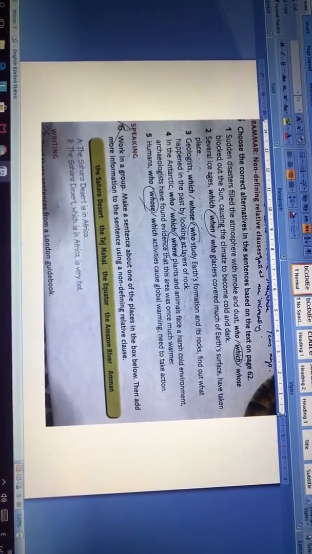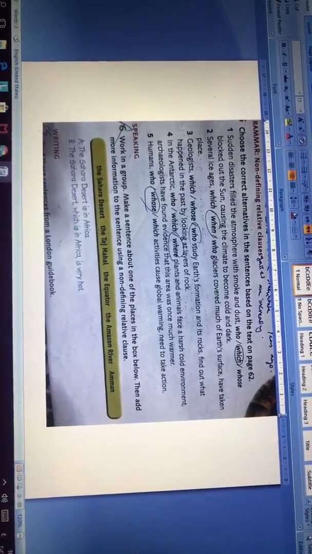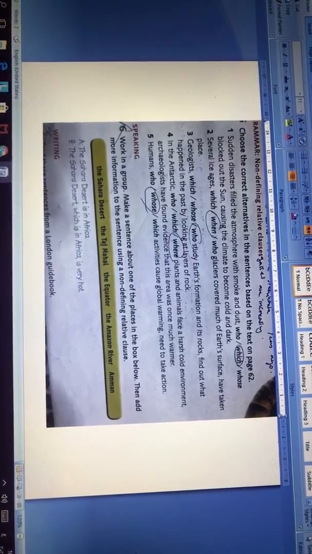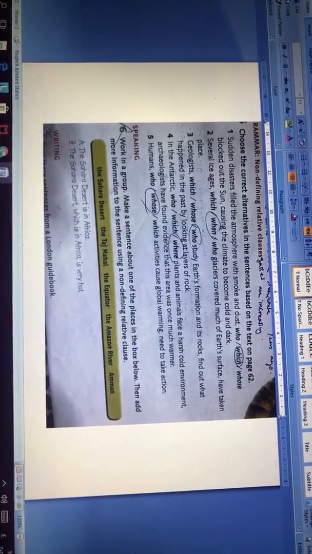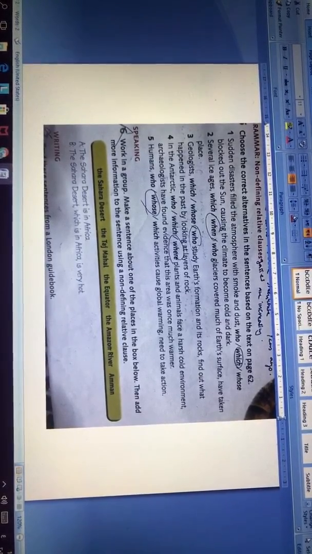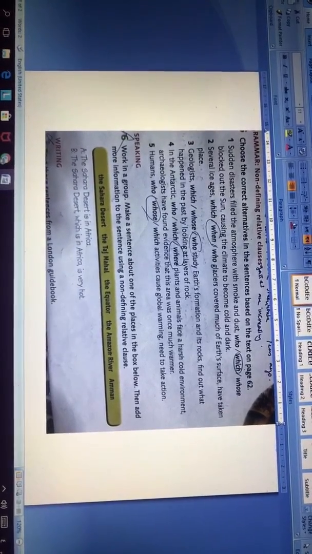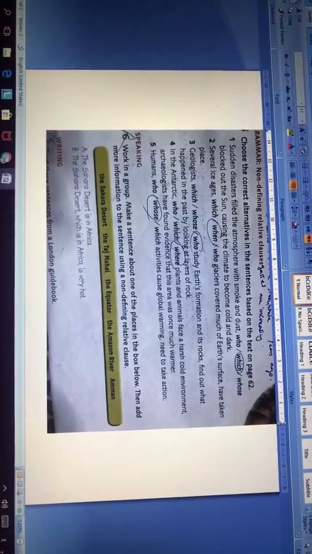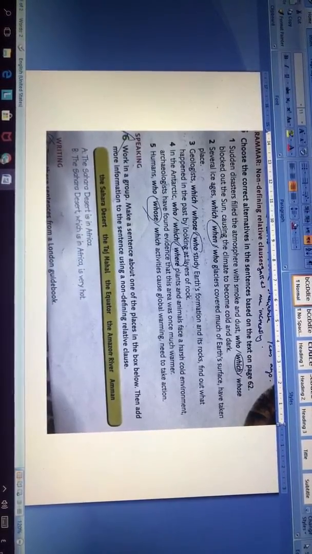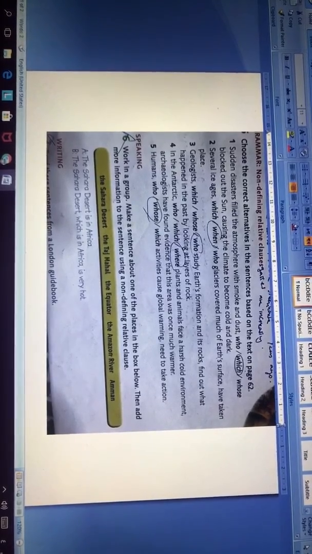5. Humans whose activities cause global warming need to take action. Here we use whose, since we are talking about a position, so humans whose activities cause global warming need to take action. This is a question based on the non-defining relative clauses, and as we said before, we use the non-defining relative clauses to give extra information, and please be aware of the use of commas.